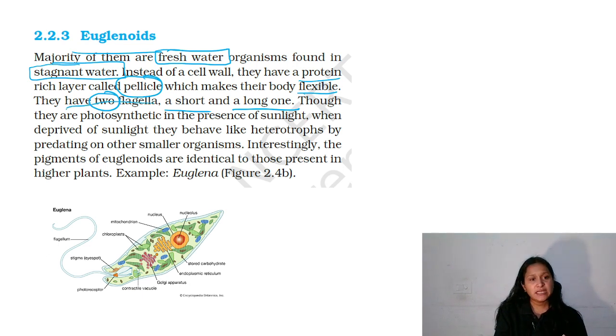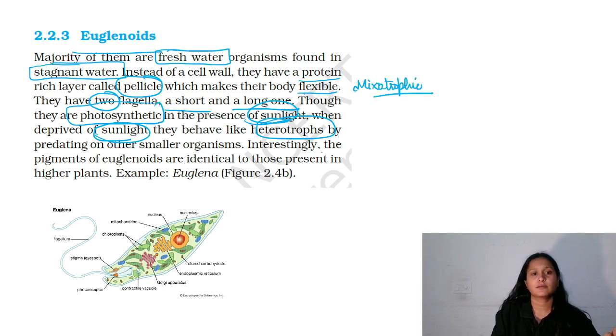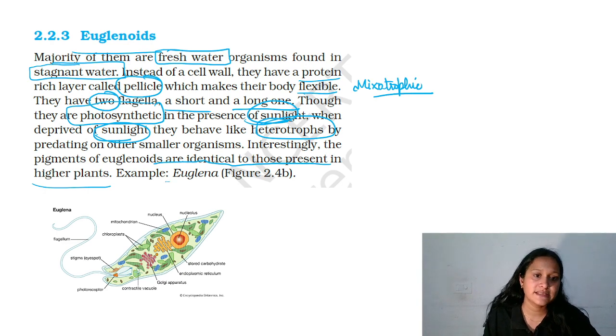They are photosynthetic in the presence of sunlight, and when the sunlight is not available, they behave like heterotrophs. So they have mixotrophic nutrition. And they have chloroplast, which has the pigment chlorophyll A, which is identical to the pigment present in your higher plants. Example is Euglena. So make point-wise notes.